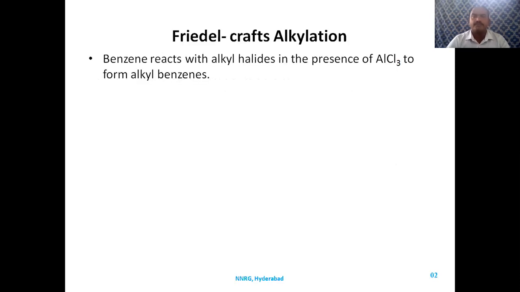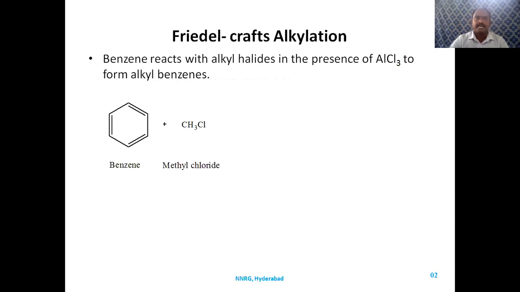Coming to the definition of Friedel-Crafts alkylation, benzene, when it reacts with an alkyl halide in the presence of a Lewis acid such as AlCl3 or FeCl3, forms alkyl benzenes.